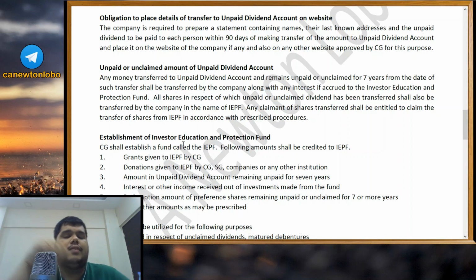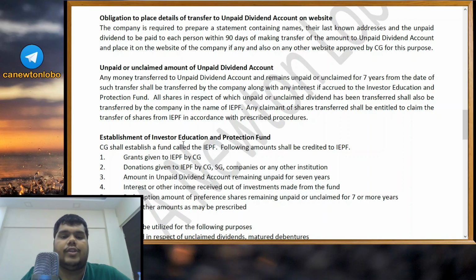Unpaid or unclaimed amount of unpaid dividend account. Now what should you do with this? Any money transferred to unpaid dividend account and remains unpaid or unclaimed for 7 years from the date of such transfer shall be transferred by the company along with any interest if accrued to the Investor Education and Protection Fund, which is called IEPF in short.